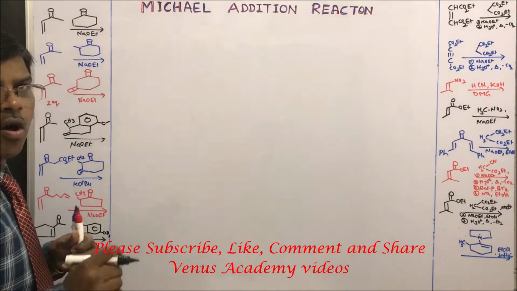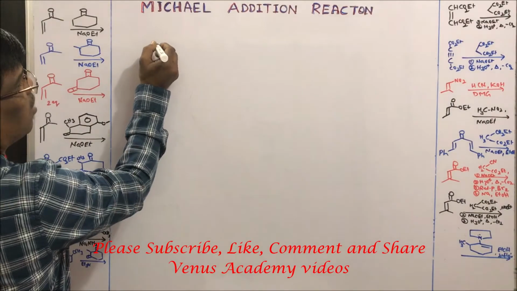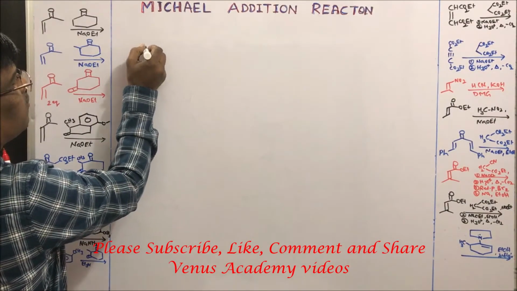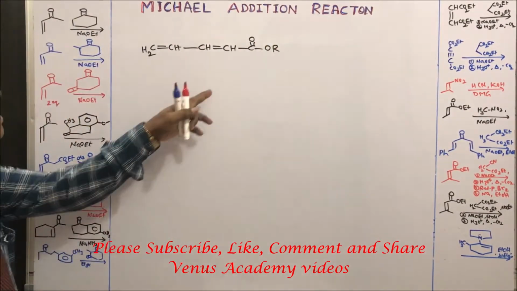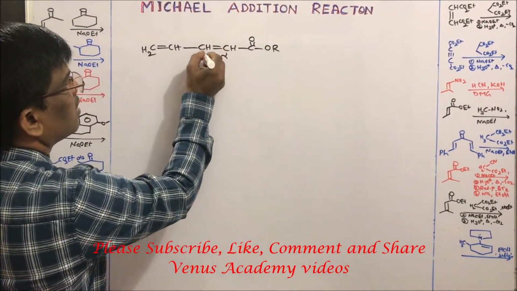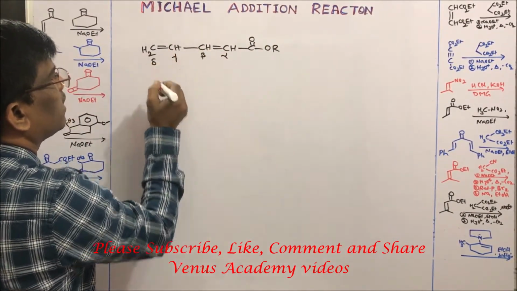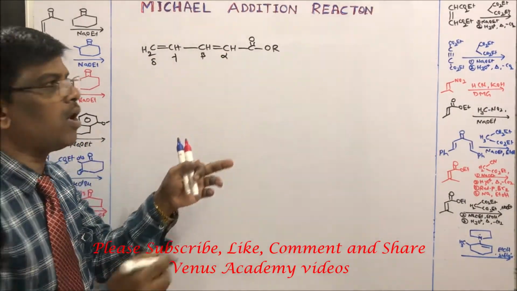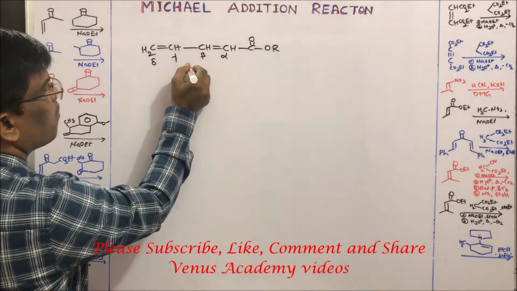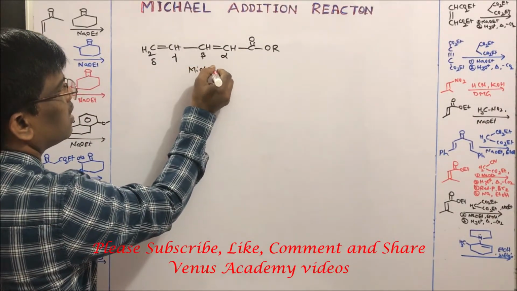Yes, students, if the compound is having a conjugated double bond, then see what happens. So this is alpha, beta, gamma and delta. The compound which is having a conjugated double bond is going to be the Michael acceptor.